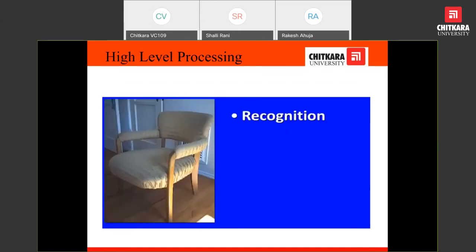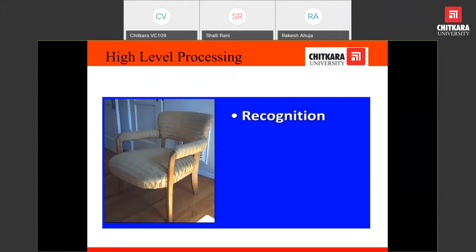Now we come to the higher level of vision. In low level processing, we work on the image to improve its appearance, to compress it, reduce noise, sharpen the image, and brighten the image. In the case of middle level, we discussed the segregation of objects. But in high level, the system must be capable enough to describe the scene, to analyze, identify, as well as describe.